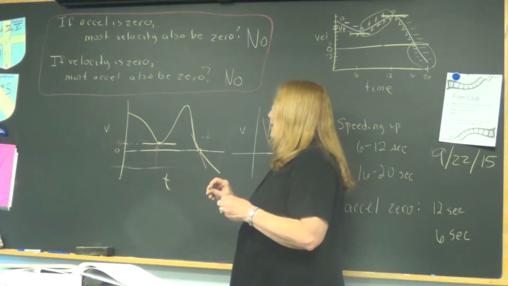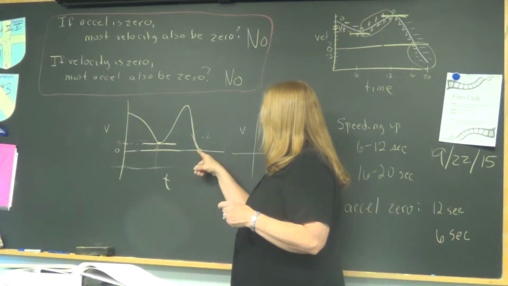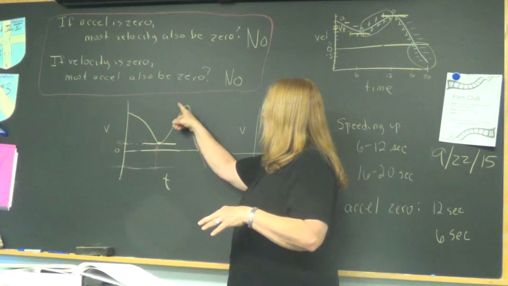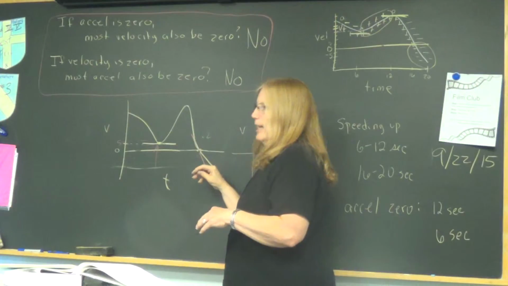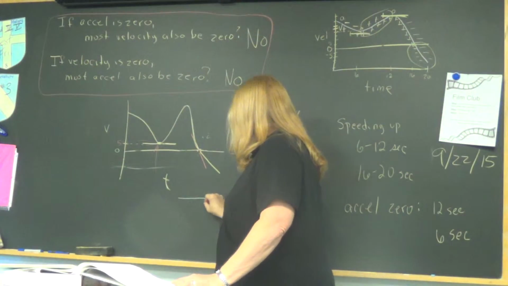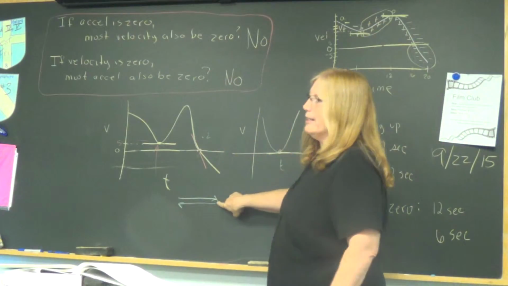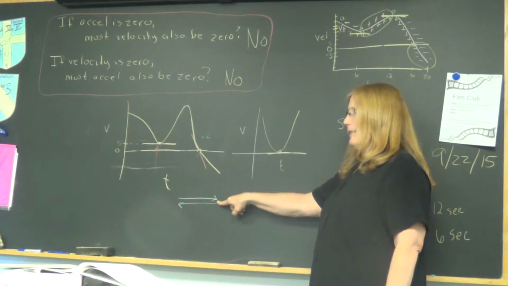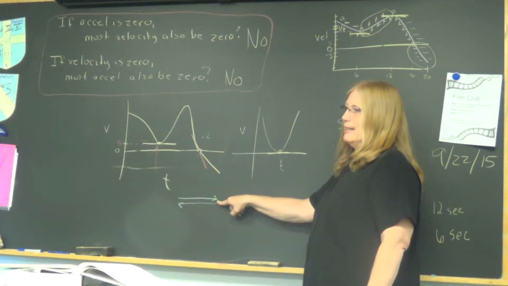And again, what's happening at this point, Brian, and we kind of alluded to it, the velocity is positive and then it's negative. So remember, a positive velocity is to the right and the negative is to the left. So just for an instant here, it's still accelerating, but it has no velocity.